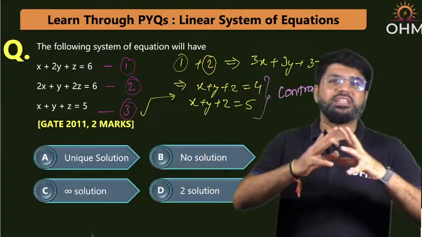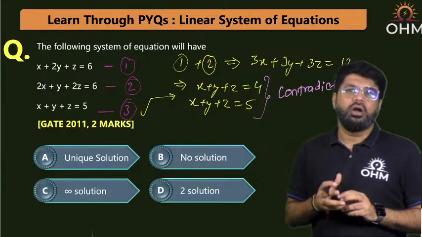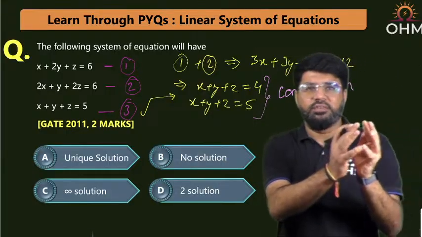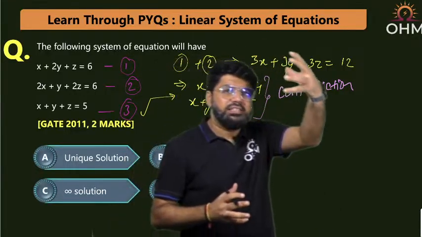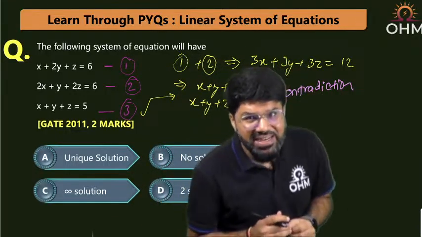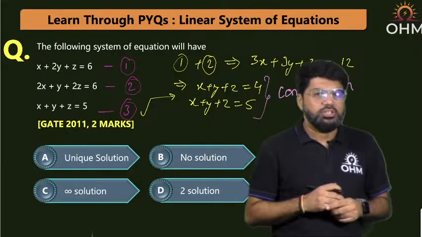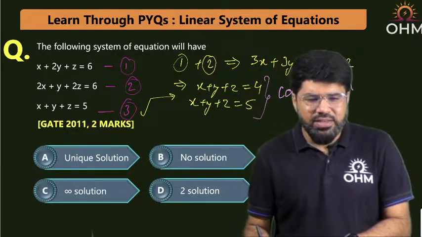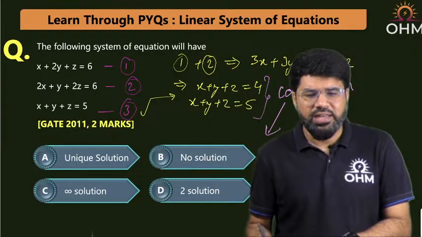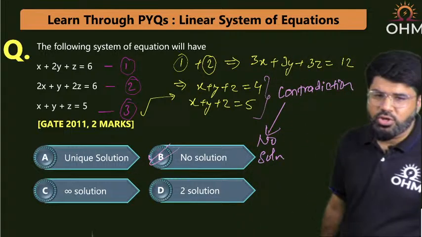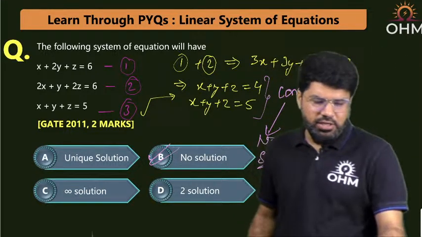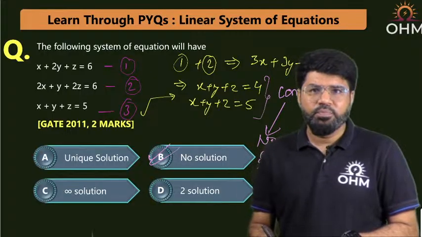So whenever the equations don't agree, we call it a contradiction. One set of information says that x plus y plus z is 5, and another set of information says that x plus y plus z is equal to 4. They do not match each other, and hence when there is a contradiction, this is the case of no solution. The system of equations is unsolvable. You are not going to get any particular solution from here. Is this clear, everybody?